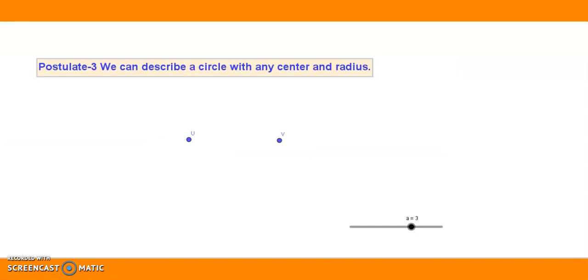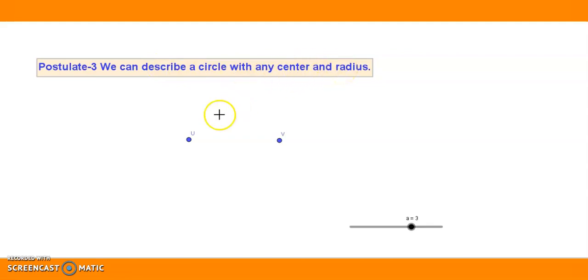Let us see postulate 3 given by Euclid. We can describe a circle with any center and radius. That is, if any center and any radius is given to us, we can draw a circle. That is the meaning of this statement. This postulate 3 says that we can describe a circle with any center and radius.